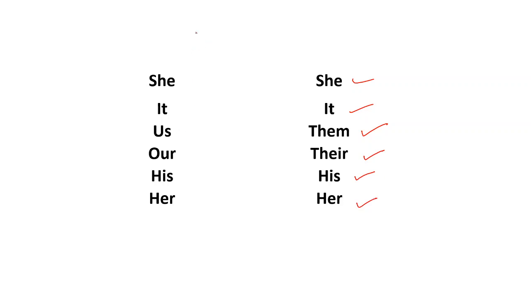For example, if we have the sentence, the boys said, we love our teacher. Now you see, we love our teacher.